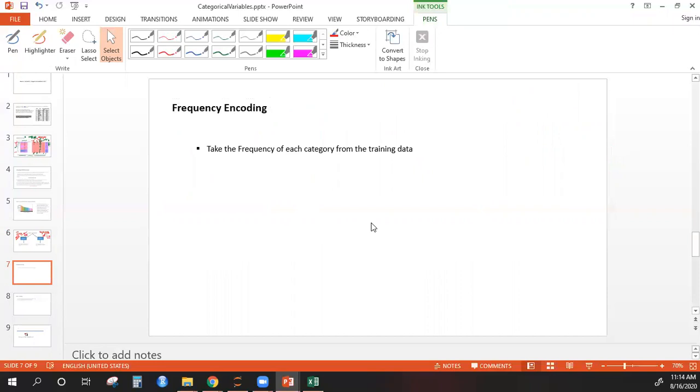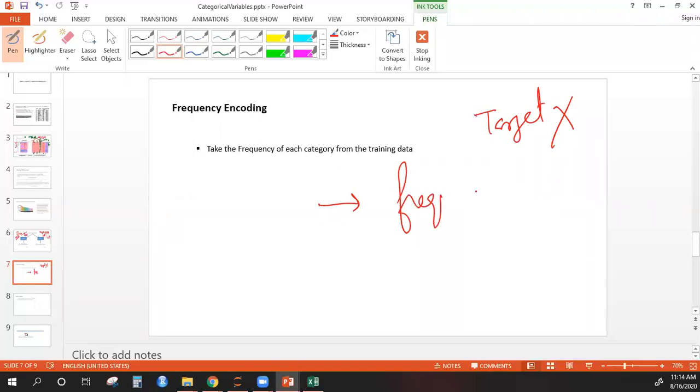It is very simple. This time, instead of looking at the target, we will only look at the frequency of each category. For example, let's say Mumbai is present 10 times in our data. I'll create a column and write 10 there.